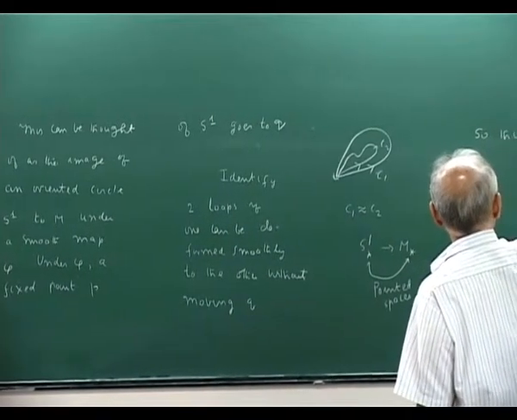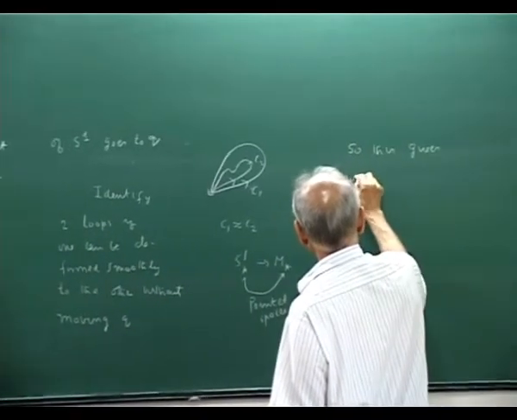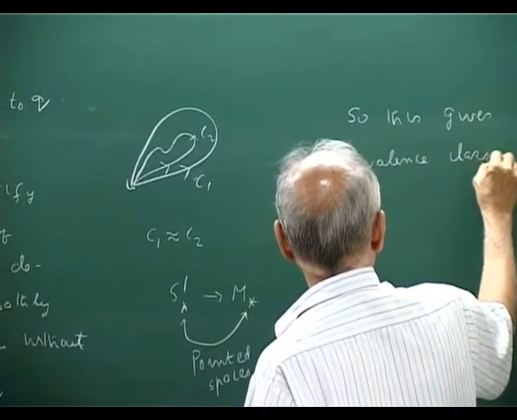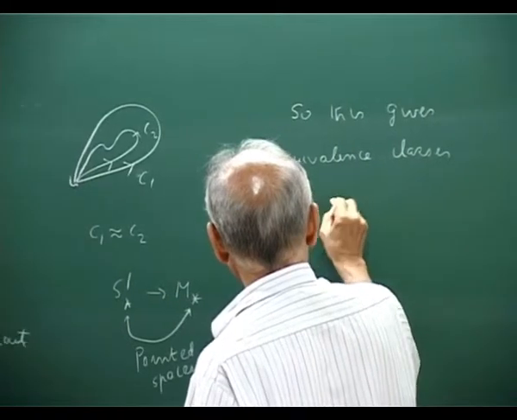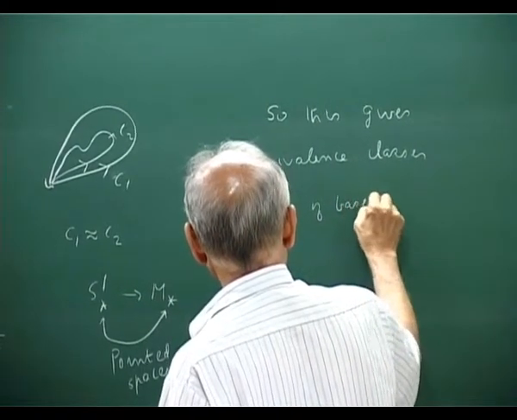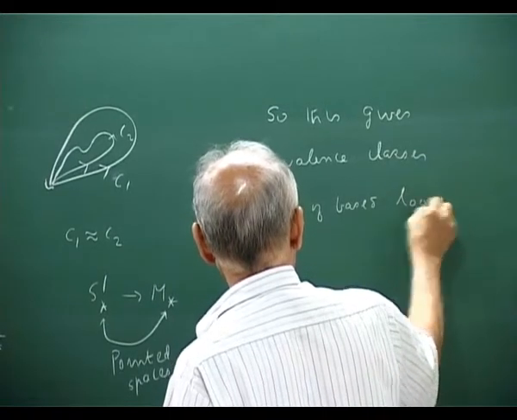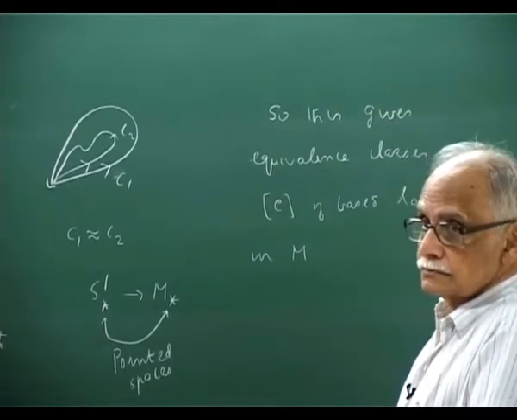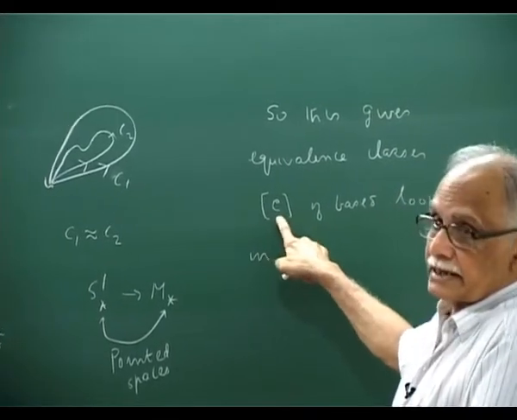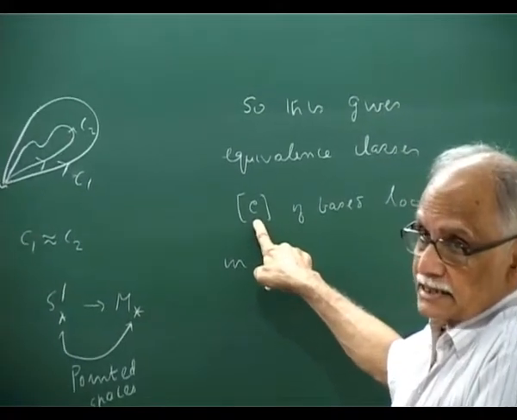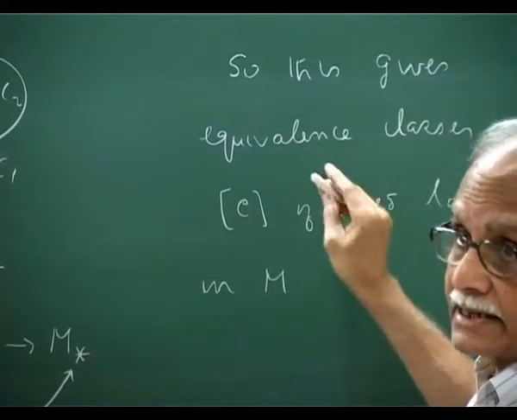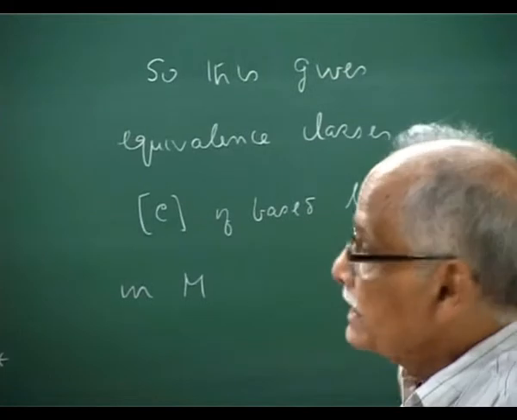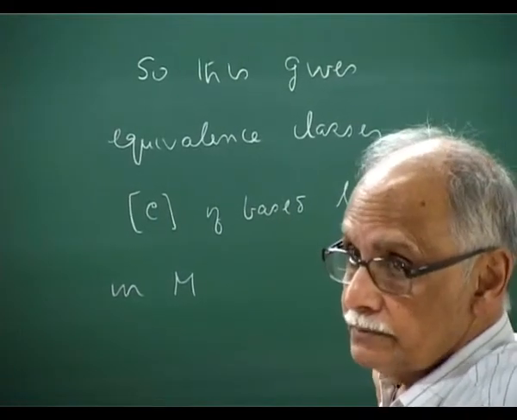Okay. Now the point is, with this identification, this gives, I'll give you examples, equivalence classes C of based loops in M, based at Q0. Okay. Every loop in this equivalence class, so this is a class, an equivalence class. There are a lot of loops there. Okay, but any two of them can be deformed to the other without moving the base point, which is called Q. Okay.